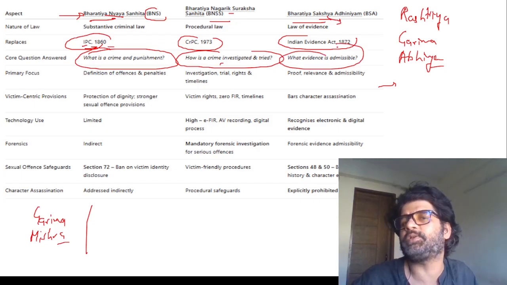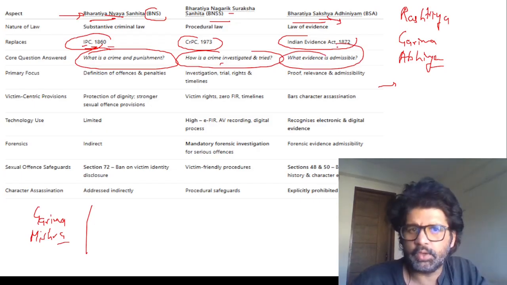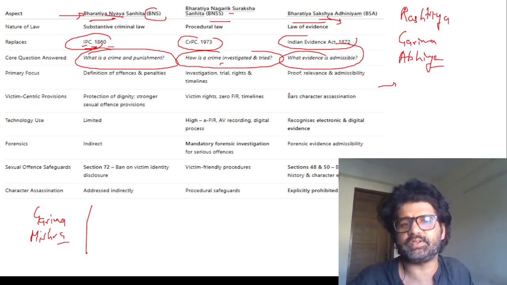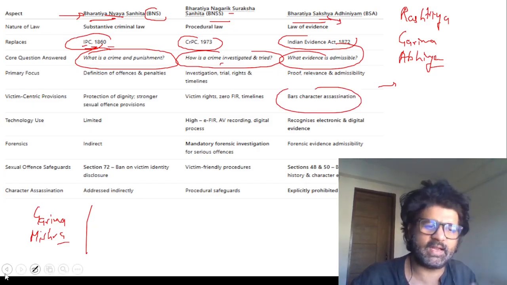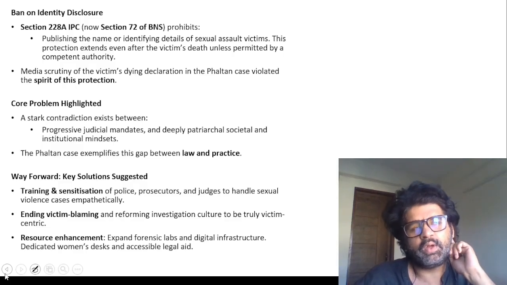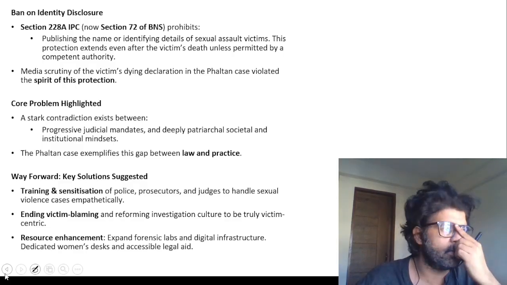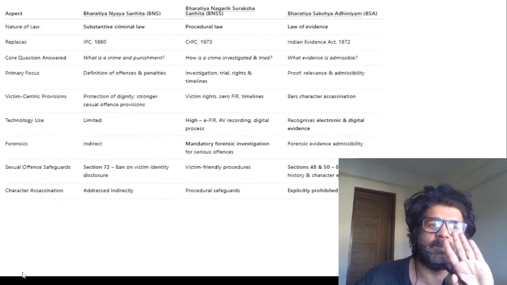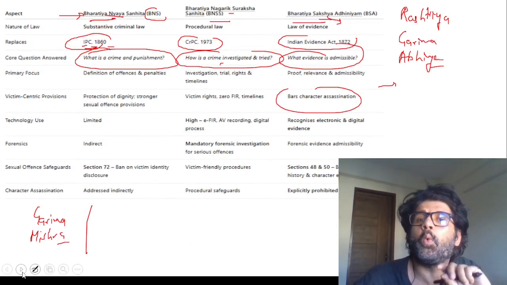What evidence is admissible? So they talk about evidence, relevance, admissibility. You can see all these things. And it bars character assassination, which happened in this case. It's a very sad case. We can do analysis when we do important current affairs, but for now this part is important from pre-perspective: BNSS, what they replaced, what they talk about.